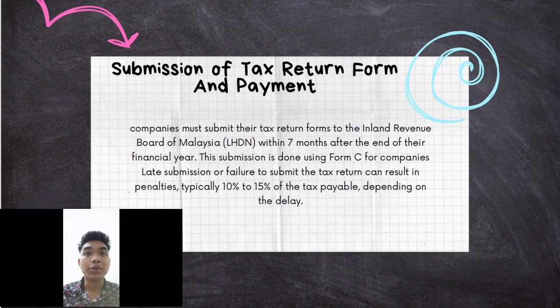The next one is submission of tax return form and payment. Companies must submit their tax return form to the Inland Revenue Board of Malaysia or LHDN, Lembaga Hasil Dalam Negeri, within 7 months after the end of their financial year. This submission is done using Form C for companies. Late submission or failure to submit the tax return can result in a penalty, typically 10 to 15% of the tax payable, depending on the delay.